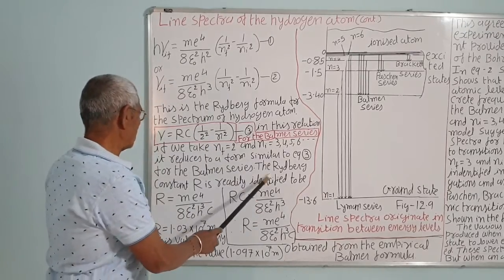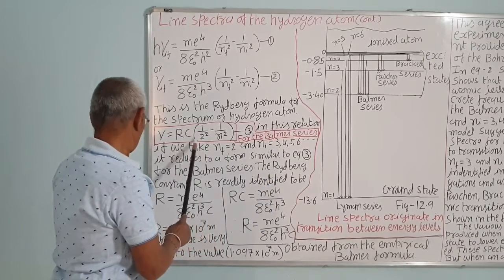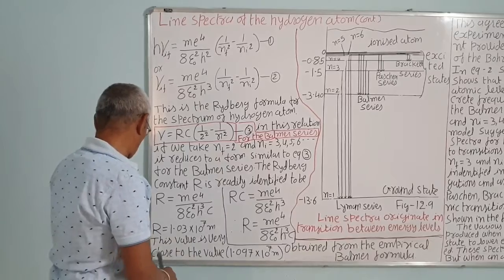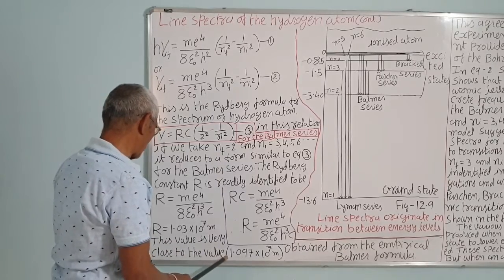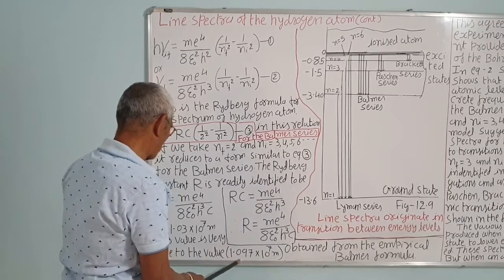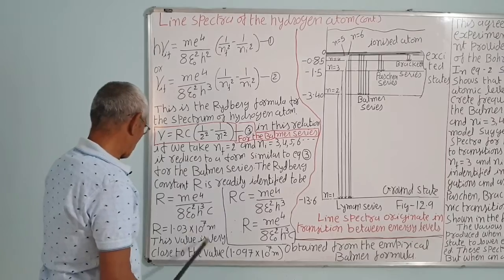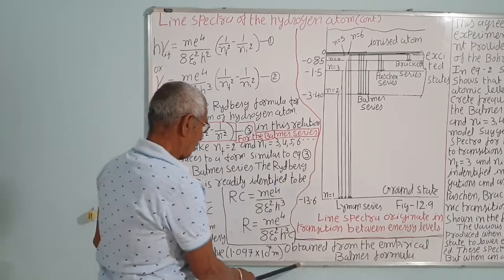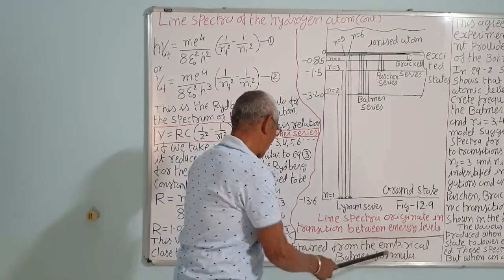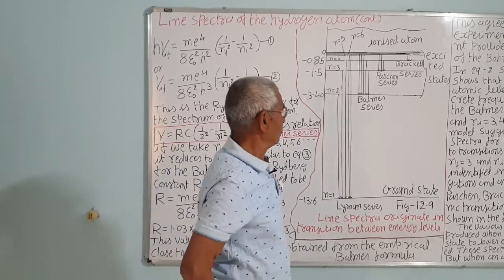This value is very close to the value obtained from the Balmer series, 1.097. Correct? This is 1.03, so almost the same. It is obtained from the empirical Balmer formula given by John Jacob Balmer.